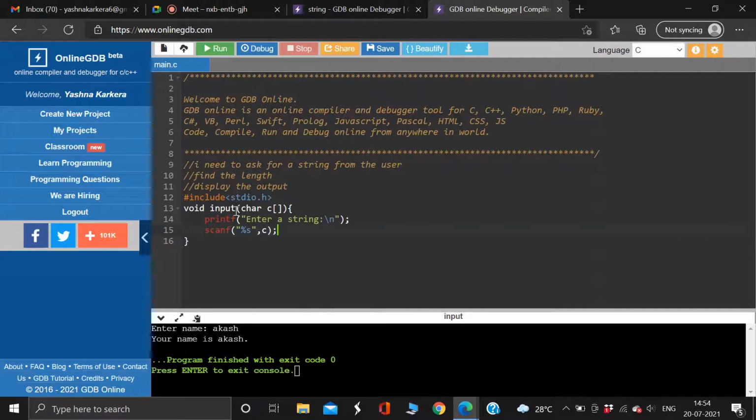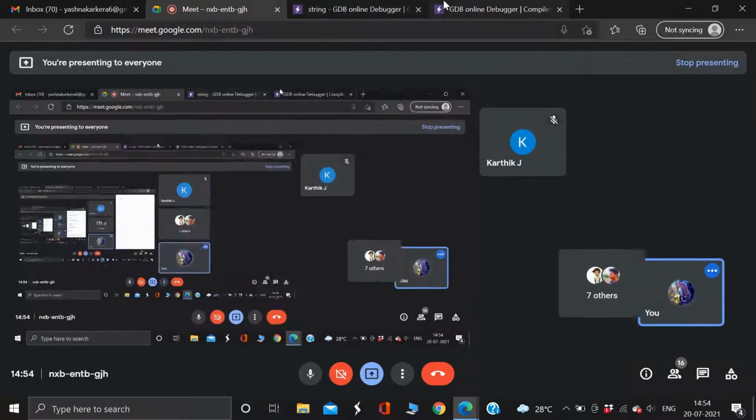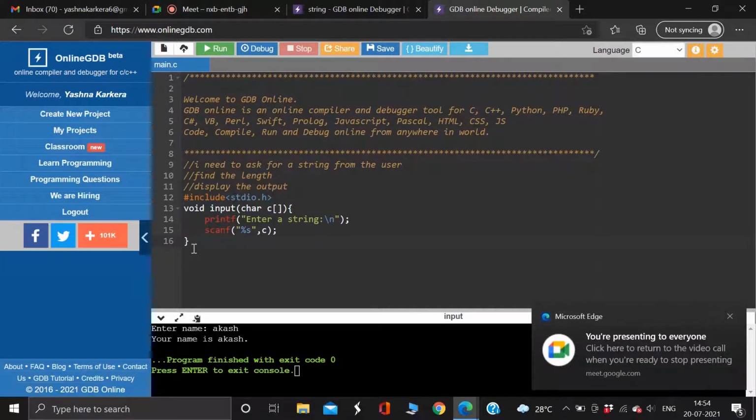Anyone else can answer this? Do I need to put ampersand? Do I need to put ampersand here? No. All of you have answered no. Okay. So that's cool. Now my first thing is done. I need to ask the string from the user. I've already done that, right?